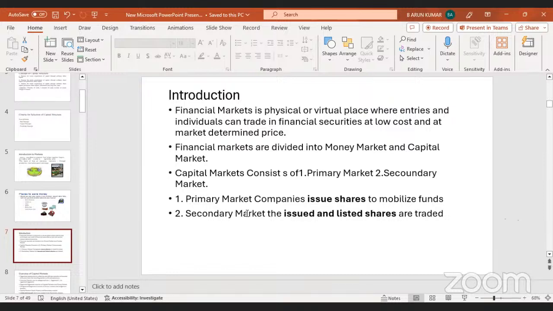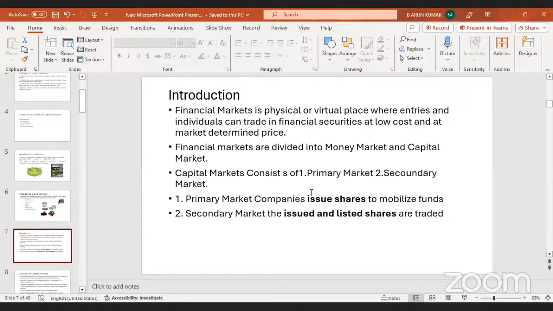Entities means organizations, companies, banks, partnership firms, and also traded firms. These entities come and purchase stocks or shares. This we call financial markets. Financial markets are broadly divided into two types: one is the money market and the other is the capital market.